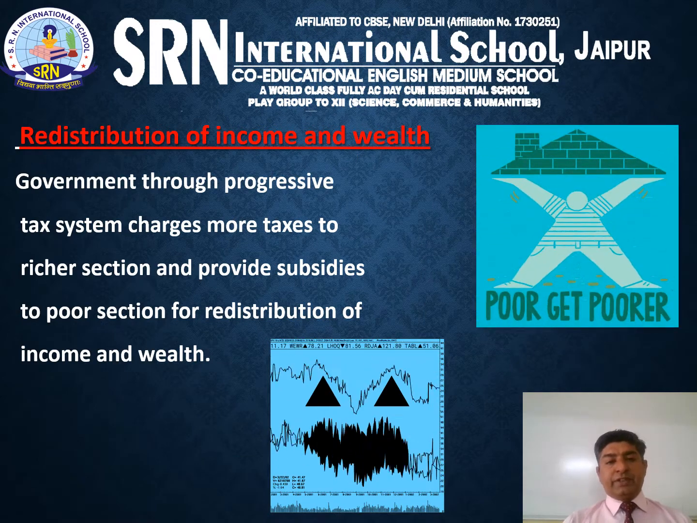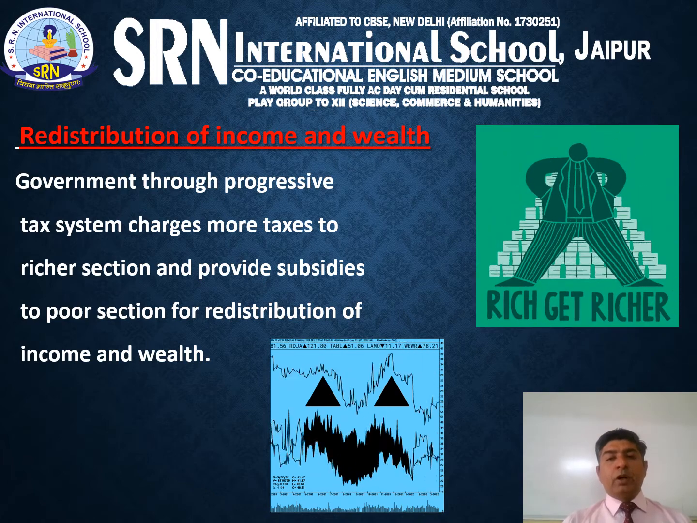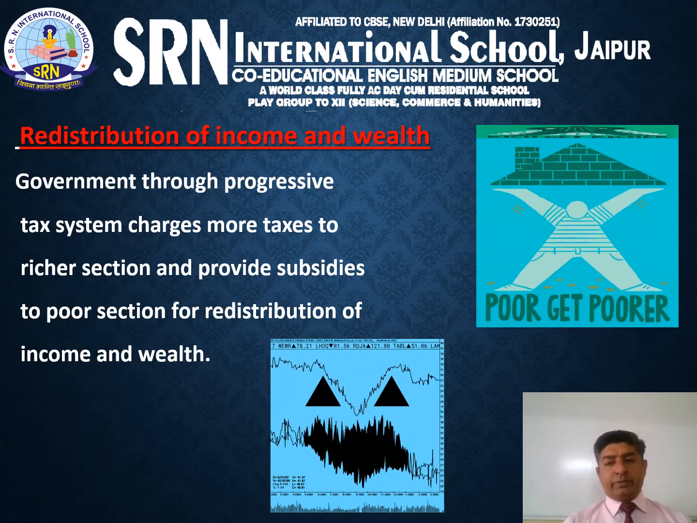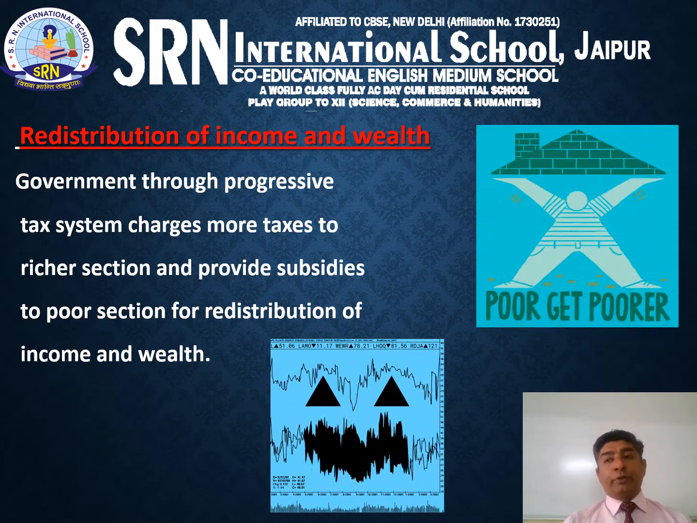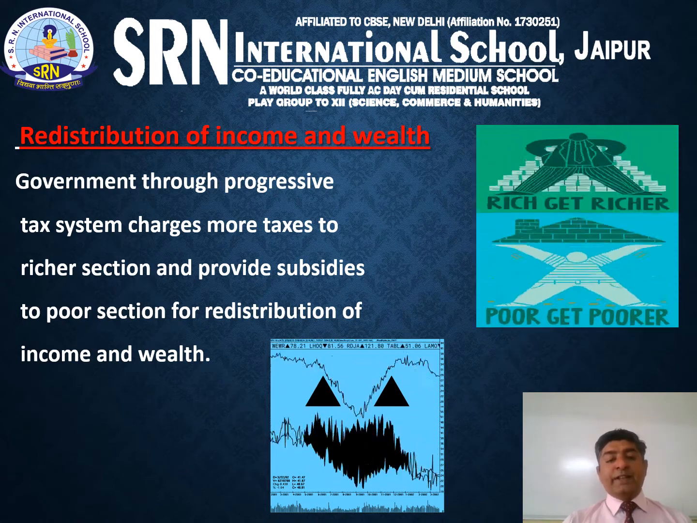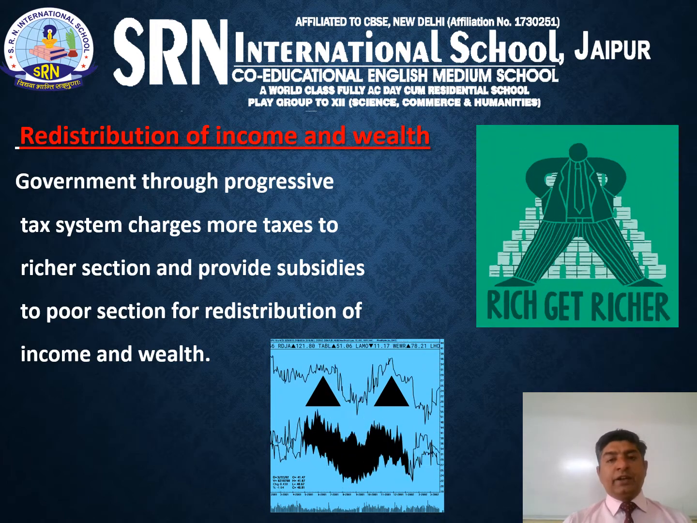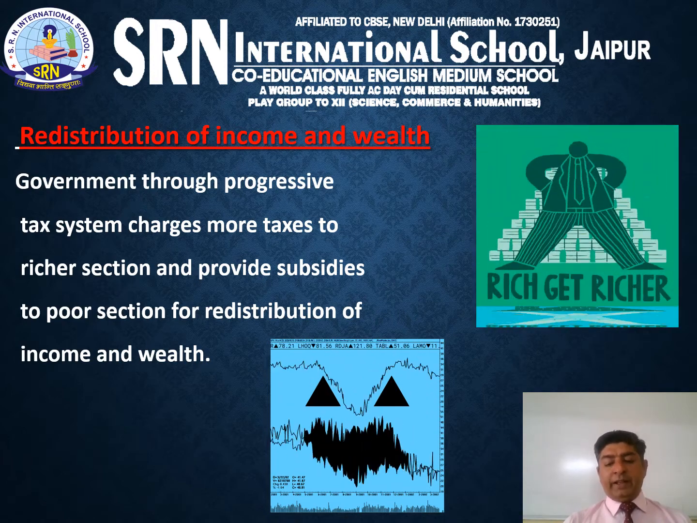Let's come to the next. Now next is redistribution of income and wealth. Government through its progressive tax system tries to impose more taxes on the richer section of society and provide subsidies to the poor section of society, and in this way the government redistributes income and wealth.